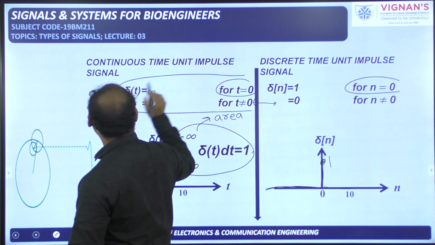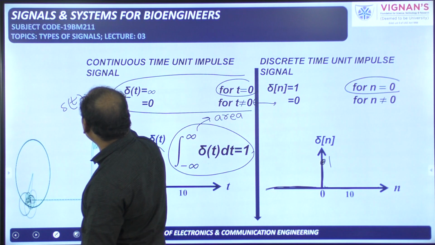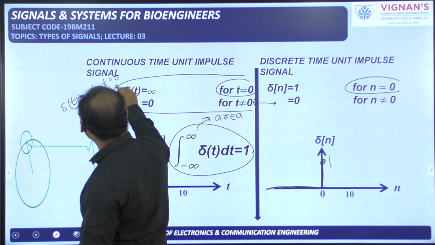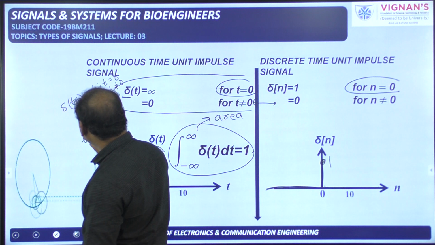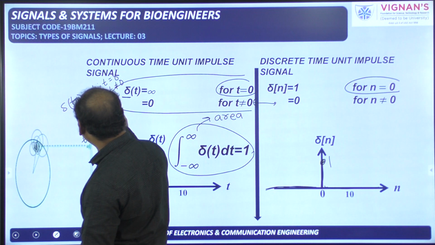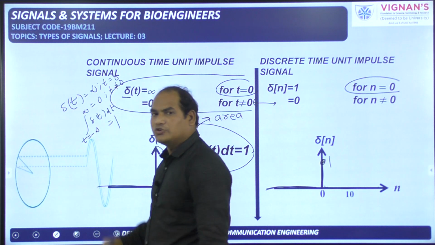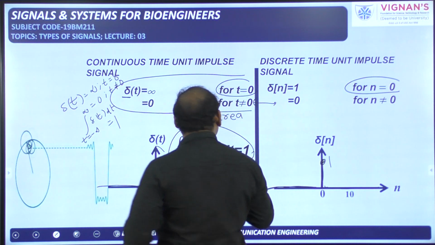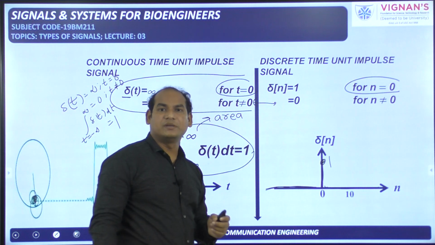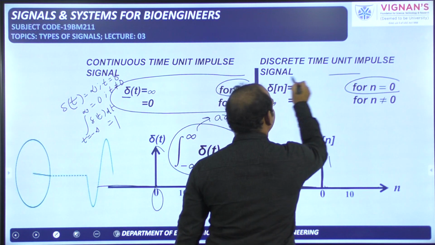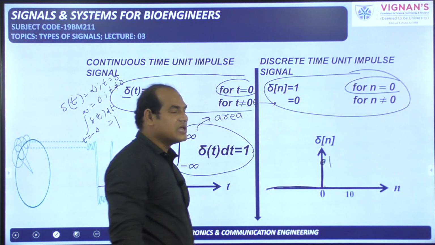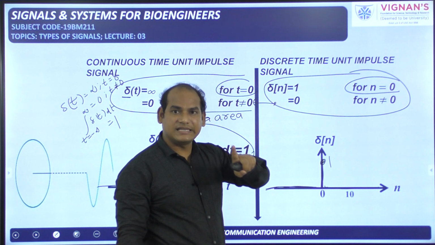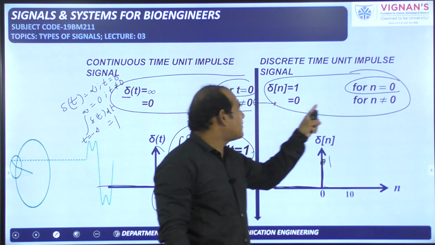Now I am telling again orally. To define the continuous time unit impulse signal, you need to tell del of t is equal to infinity at t equal to 0, and del of t is equal to 0 when t is not equal to 0, and the integral from minus infinity to plus infinity of del of t dt is equal to 1. These three things you need to write, then only the definition is completed. But this type of integral is not available for the discrete time unit impulse signal. This is enough for its definition. When n is equal to 0, amplitude is 1 only. It is not infinity. For n is not equal to 0, amplitude is 0.